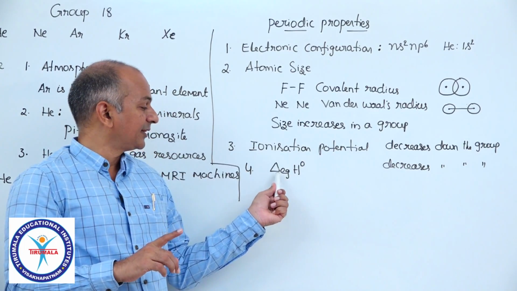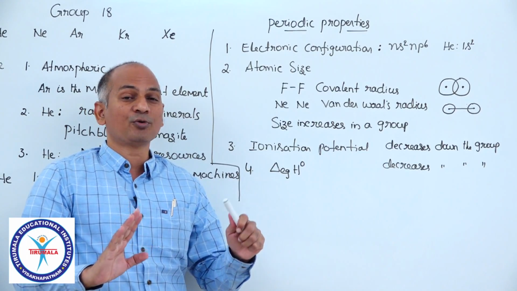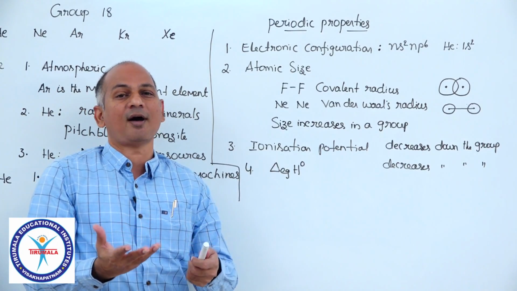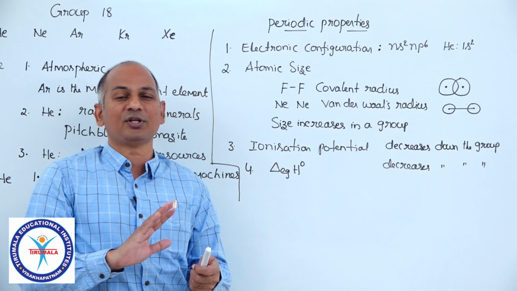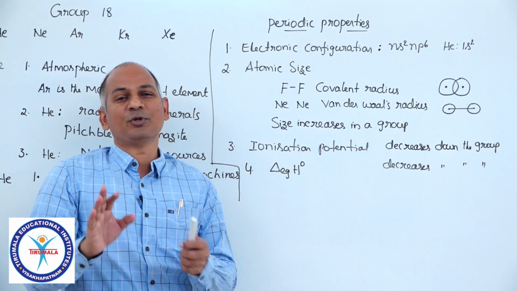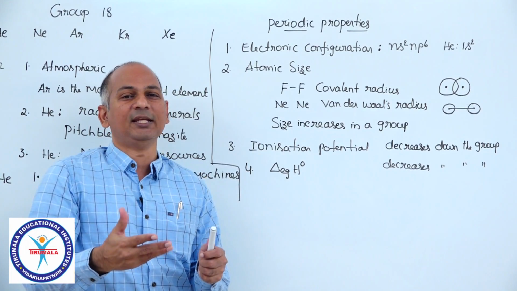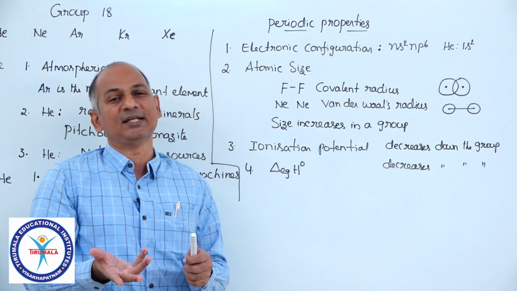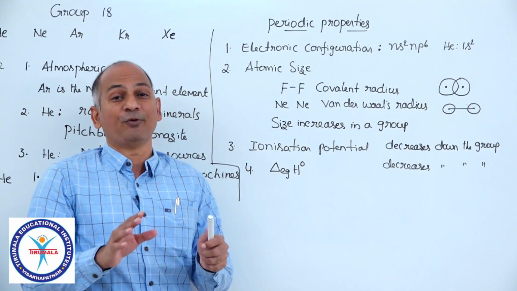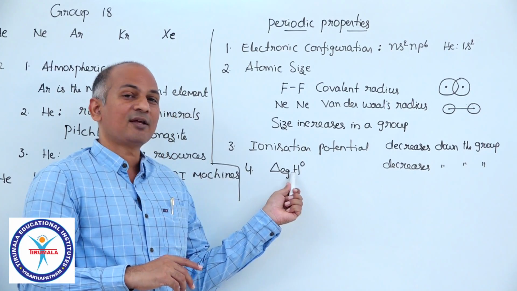Suppose if you take chlorine, again negative, but if you take nitrogen, it is positive. And electron gain enthalpy values of all noble gases are positive. That means you have to force electron upon the noble gas, otherwise it does not take. It does not have any tendency to accept electron. So if you want to make He minus, you have to force electron on helium. So that means you have to provide energy, then only it takes, by force, not naturally.